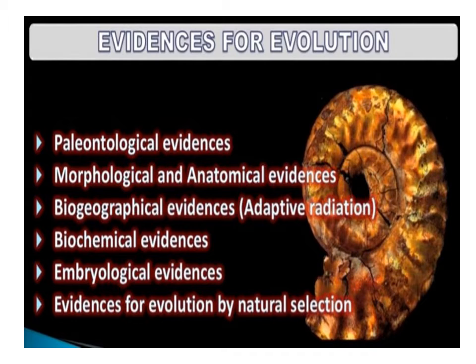Evidence for evolution are as follows: paleontological evidence, morphological and anatomical evidence, biogeographical evidence, also known as adaptive radiation, biochemical evidence, embryological evidence, and evidence for evolution by natural selection.